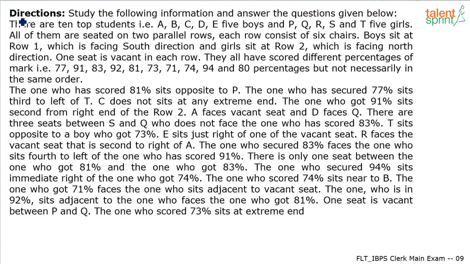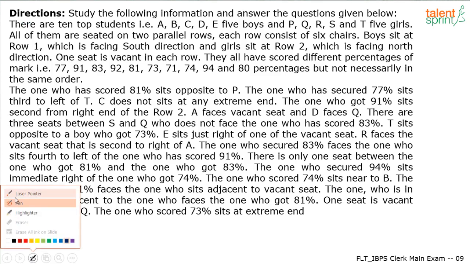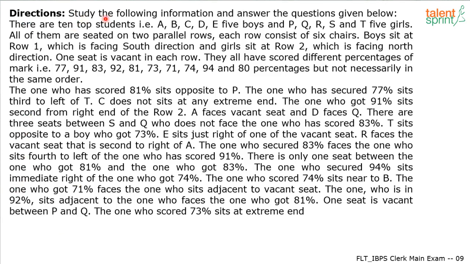So here's the data. Let me just quickly read this out for you and then you can try it yourself. It says, study the following information and answer the questions given below. I'll present the question later, but look at the information first. There are 10 top students. A, B, C, D, E are 5 boys and P, Q, R, S, T are 5 girls. All of them are seated on 2 parallel rows. Each row consists of 6 chairs.